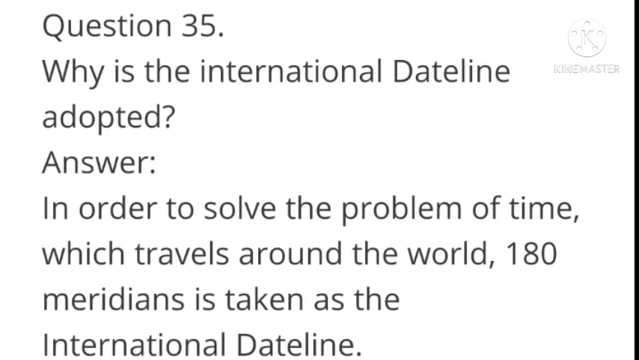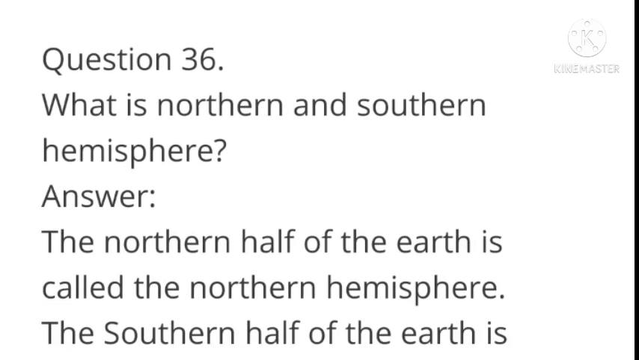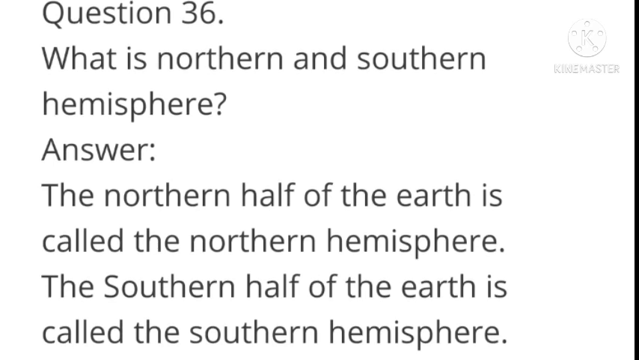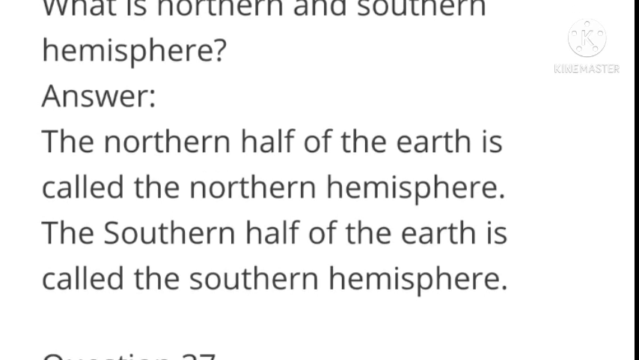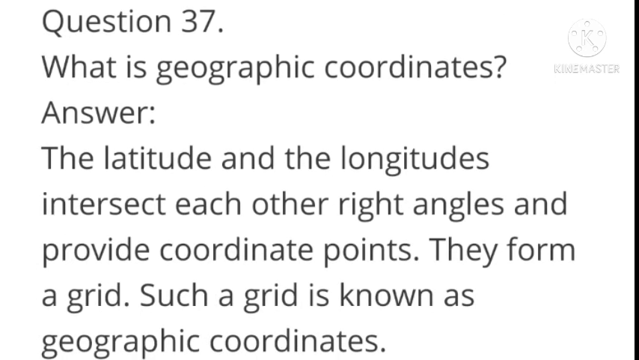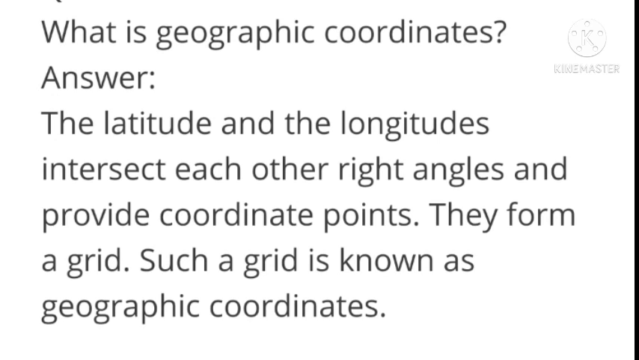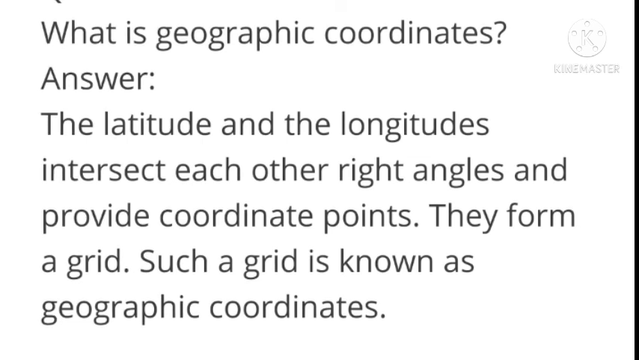Why is international dateline adopted? Answer: in order to solve the problem of time for those who travel around the world, the 180 degree meridian is taken as the international dateline. What is northern and southern hemisphere? The northern half of the earth is called northern hemisphere. The southern half of the earth is called southern hemisphere. What are geographic coordinates? Answer: the latitude and the longitude intersect each other at right angles and provide coordinate points. They form a grid. Such a grid is known as geographical coordinates.